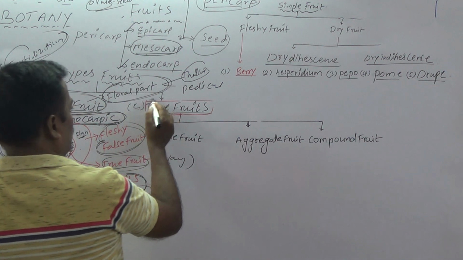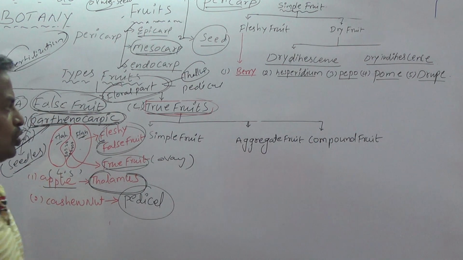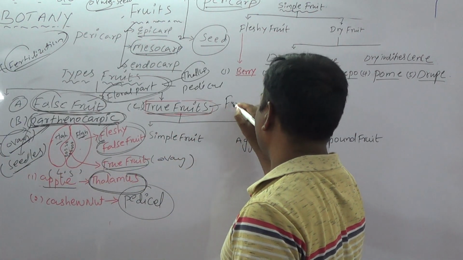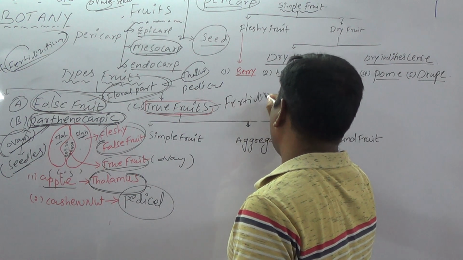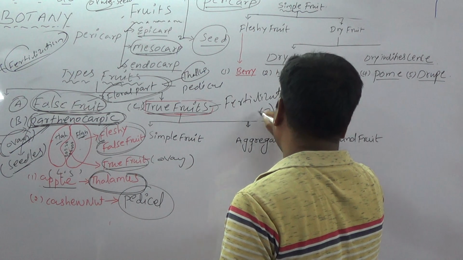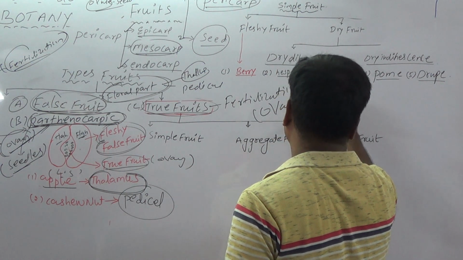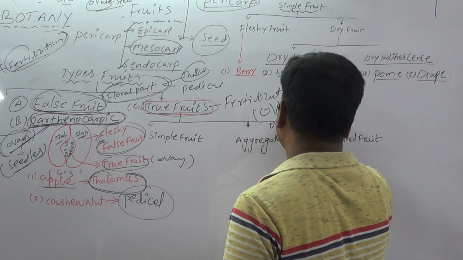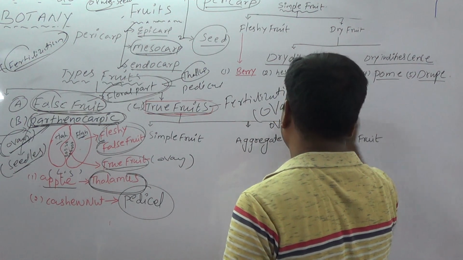The next one is true fruits. It is a very clear fruit because after fertilization, the ovary develops into fruit, then the ovules develop into seed.